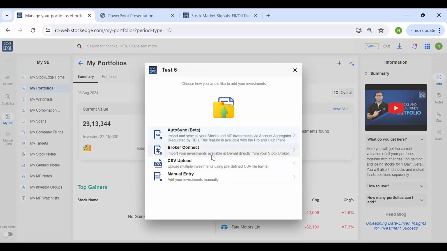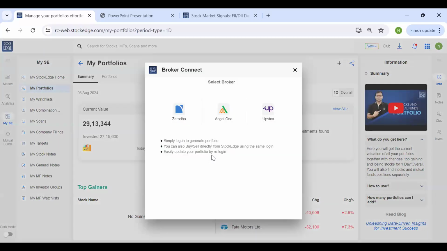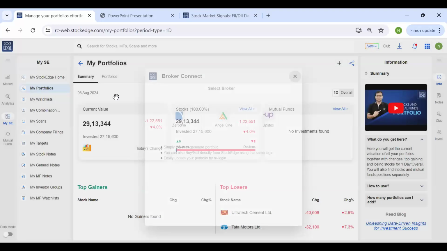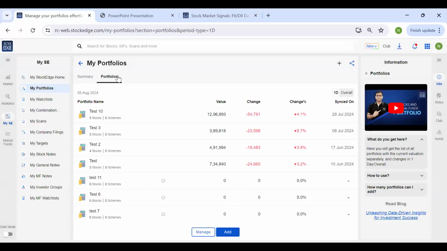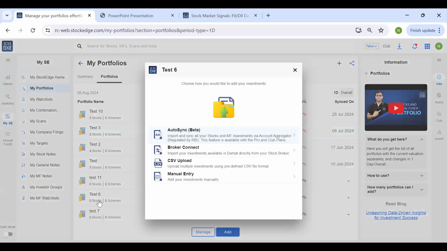Now, if you have your account, say with Zerodha, Angel One or Upstox, then you can directly import your portfolio from there. However, if you have an account with any other broker apart from these three, then you will have to use the other options to import your portfolio. So if you have an account with Zerodha, Angel One or Upstox, just click on the same and follow the steps and you will be able to import your portfolio. However, if you're having trouble, you can just contact our customer delight team and they'll be happy to help you. So yes, this was the portfolio that I had created.